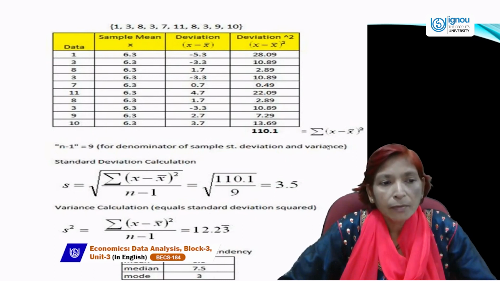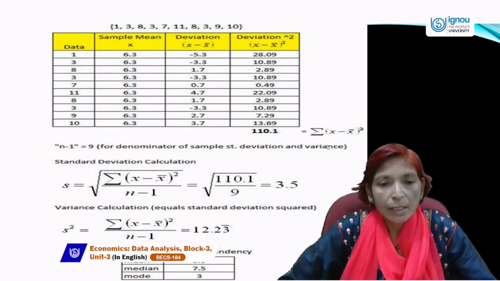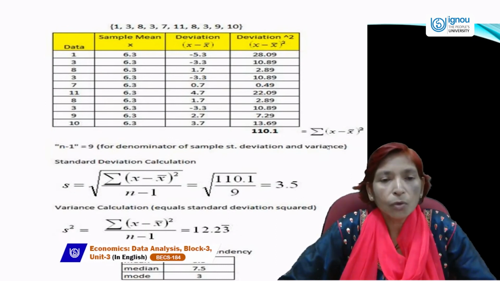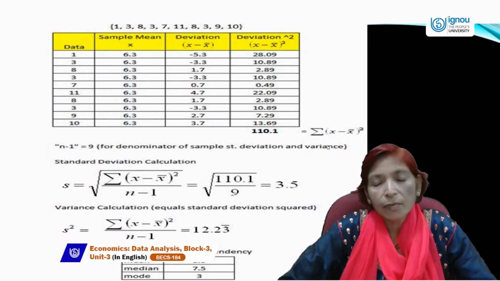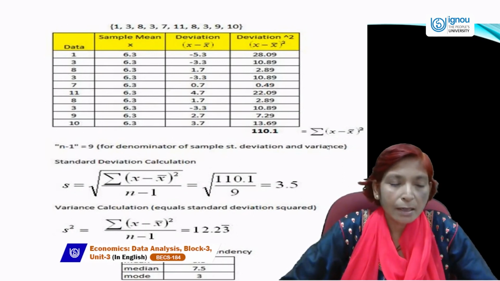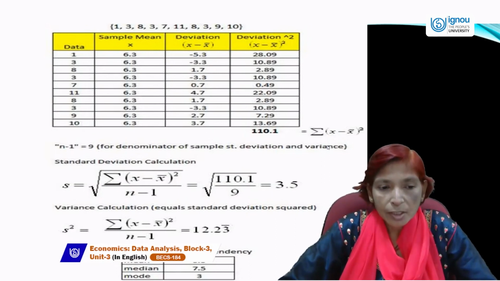So first of all, we will divide 110.1 by the numbers, and after that we will take the under root of that value. Then it will be called standard deviation. So we find the answer is 3.5. 3.5 is the standard deviation, and the variance is the square of standard deviation.